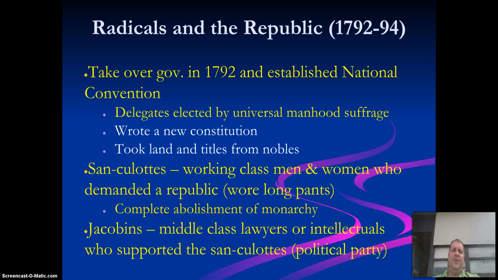Sans-culottes are going to be one of these groups, and they're going to be working class men and women who demanded a republic, wore long pants, and the complete abolishment of a monarchy. And these are your sans-culottes. Those are one of your groups.